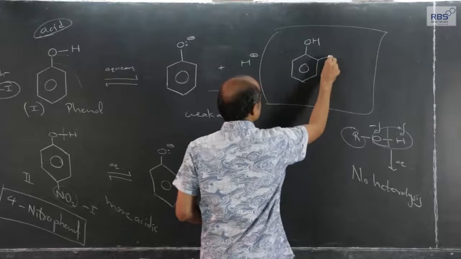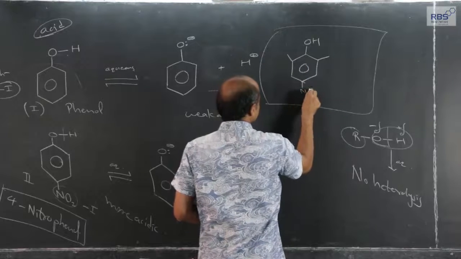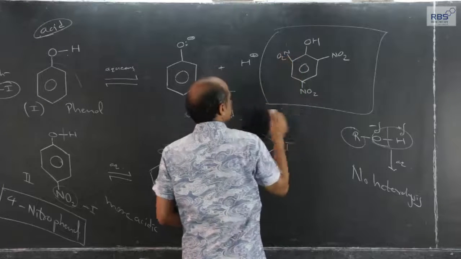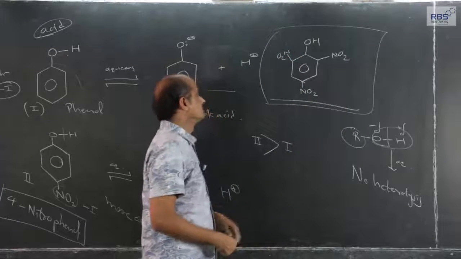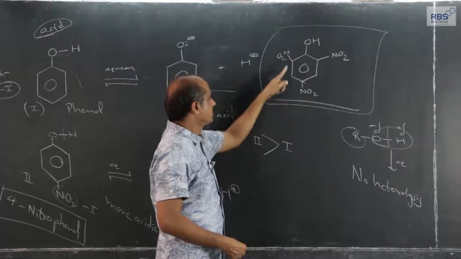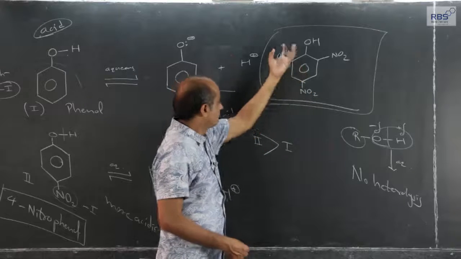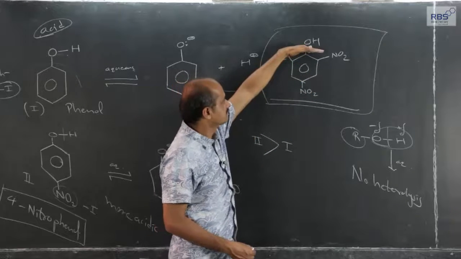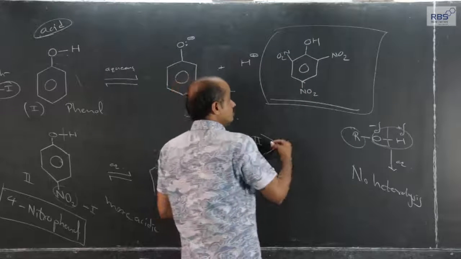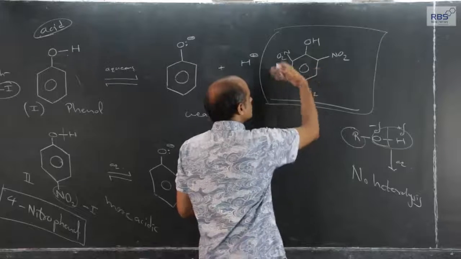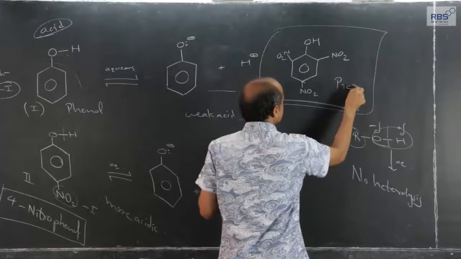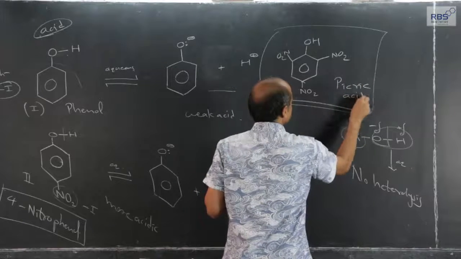This is 2,4,6-trinitrophenol. In this compound, 2,4,6-trinitrophenol, if we number from here, because of 3 nitro groups, the electron withdrawing capacity of this entire part increases to such an extent that this 2,4,6-trinitrophenol, in the common nomenclature system, is called picric acid.